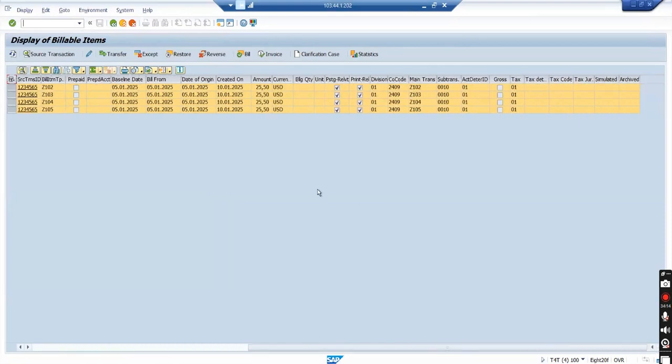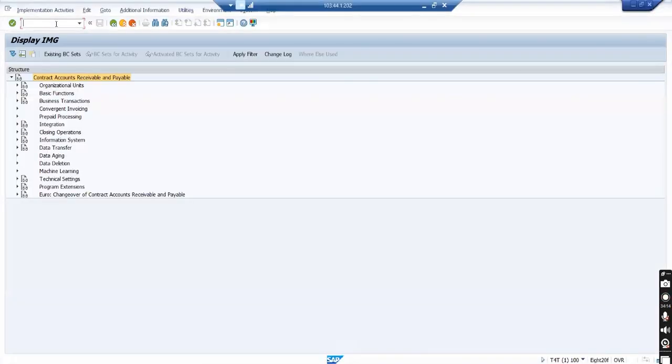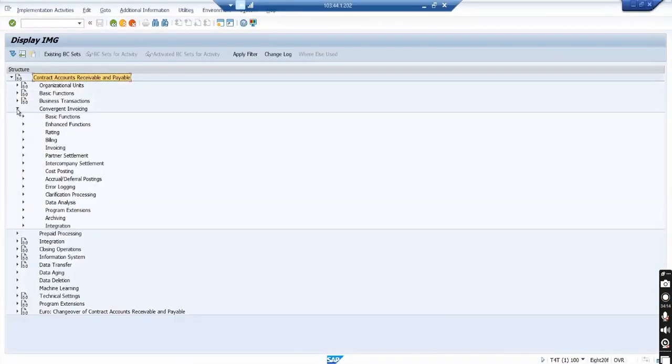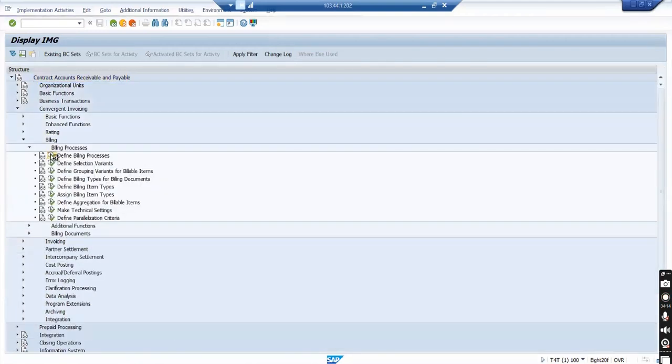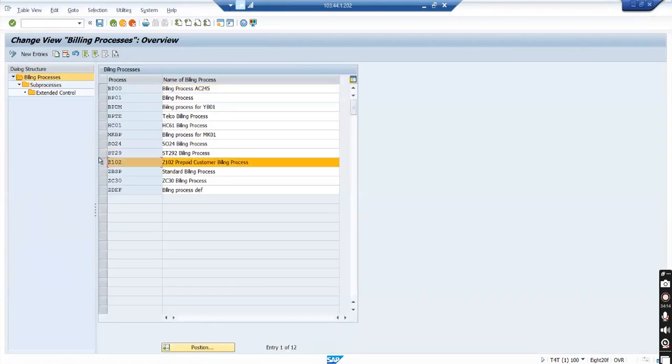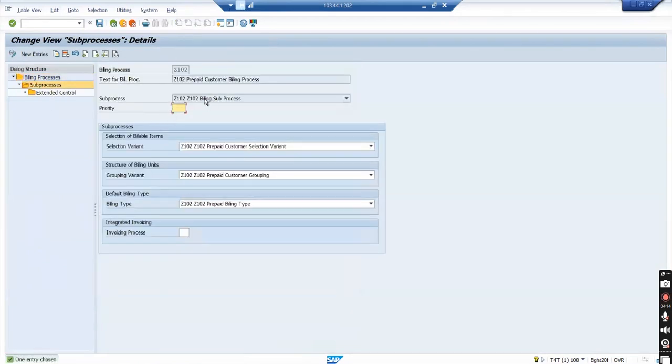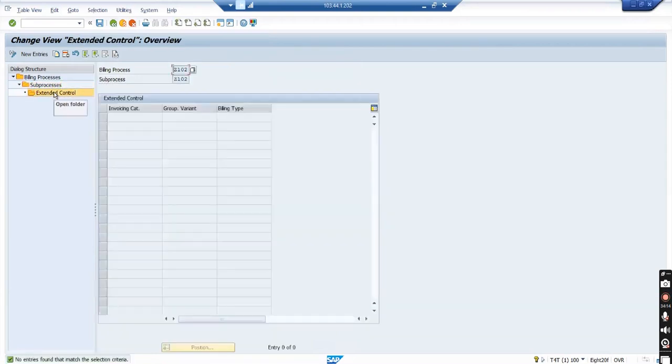Let's go to the assignment. First it showed locked. Let's go to the config and see if I have mistakenly done something. Billing process. My billing process is Z102 and I have assigned sub process also Z102. Selection variant, grouping variant, billing type. External control is not needed, I guess. Invoicing category, though I have not configured yet.